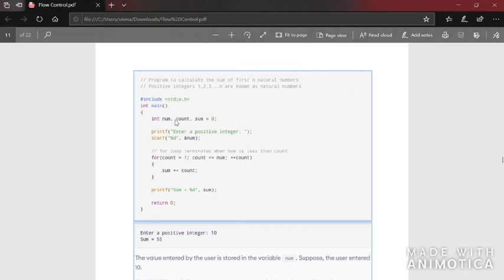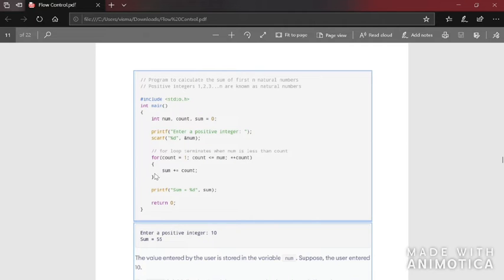Here we have declared 3 variables: num, count, and sum, which is initialized to the value 0. You are asked to accept a positive number. Let us imagine 5 is the input. So what happens here is count equal to 1, count less than or equal to 5, count plus plus, and the body of the for loop is sum plus equal to count.